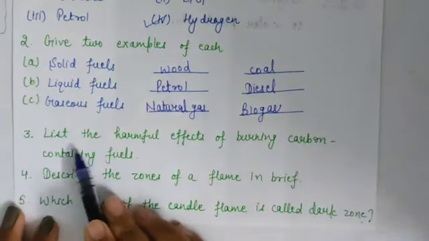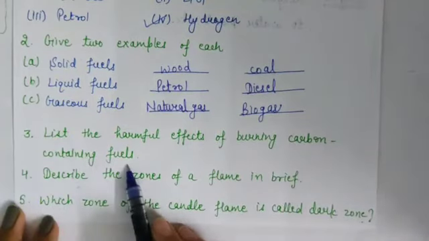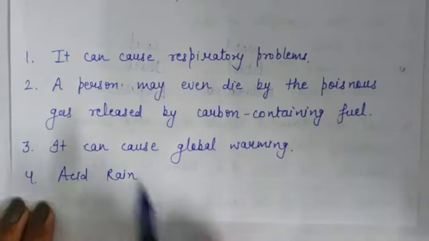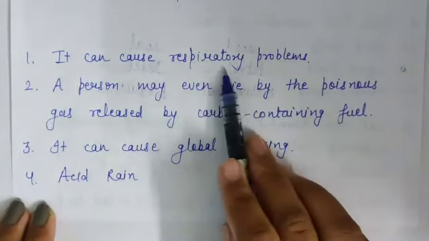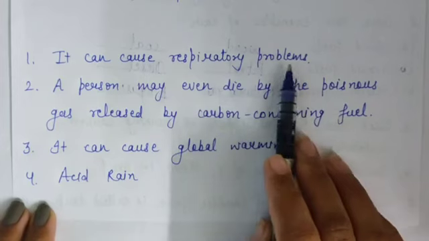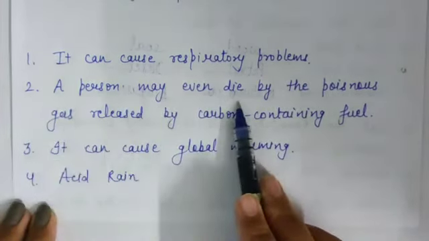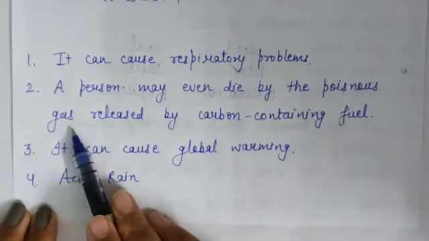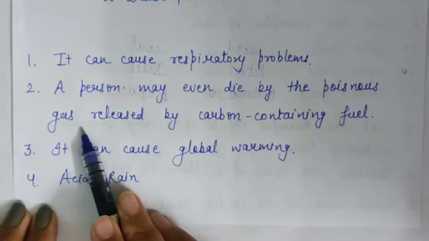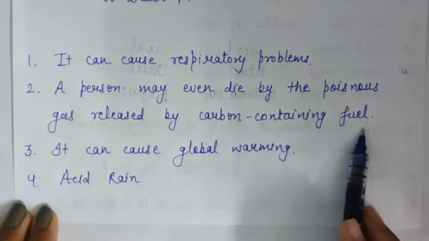Now question number 3, list the harmful effects of burning carbon containing fuels. Harmful effects are, first is, it can cause many respiratory problems like asthma. Second is, a person may even die by the poisonous gas like carbon monoxide, which is released by carbon containing fuel.